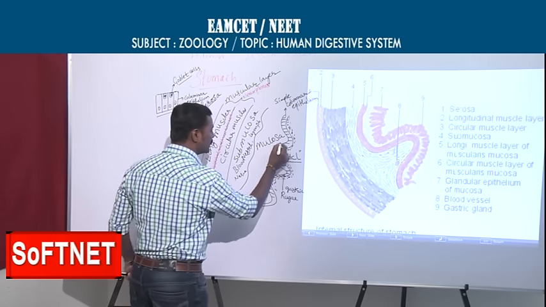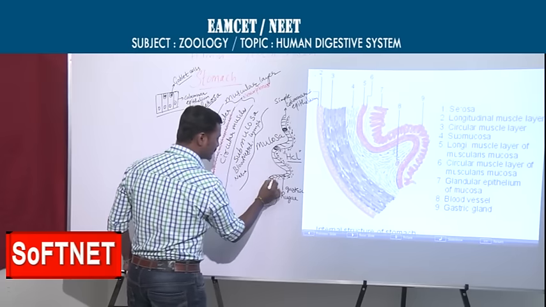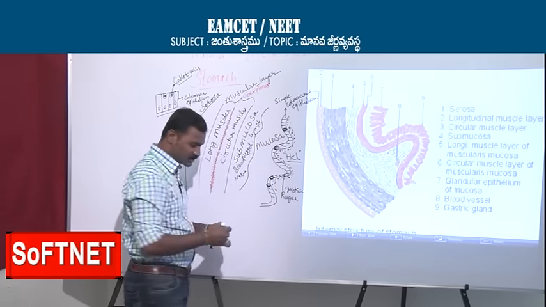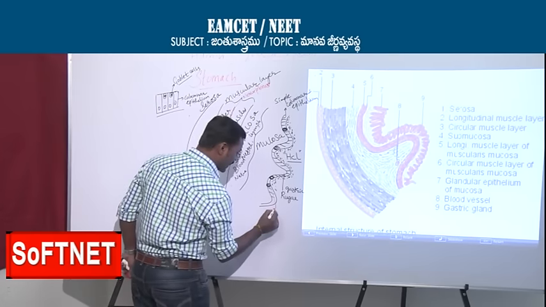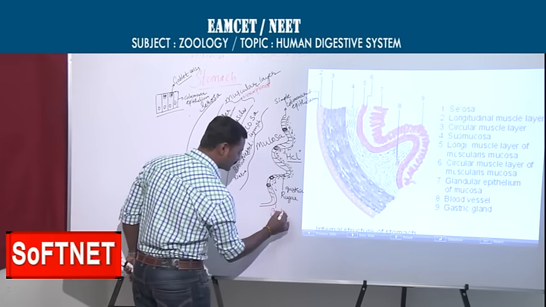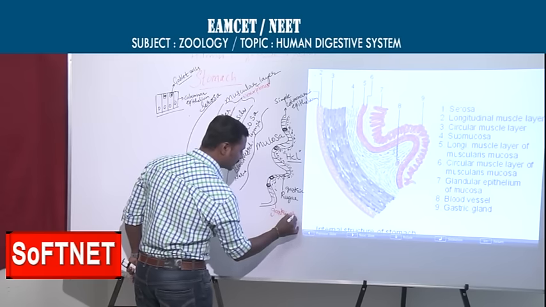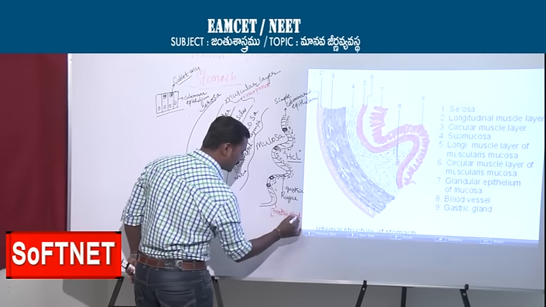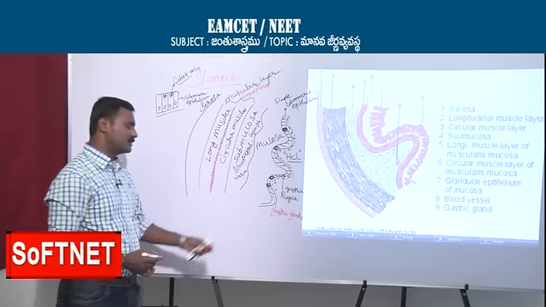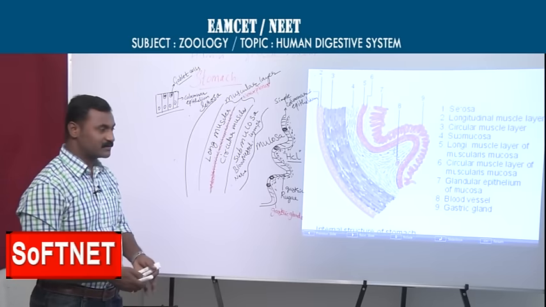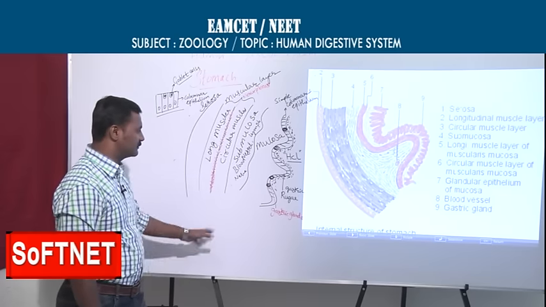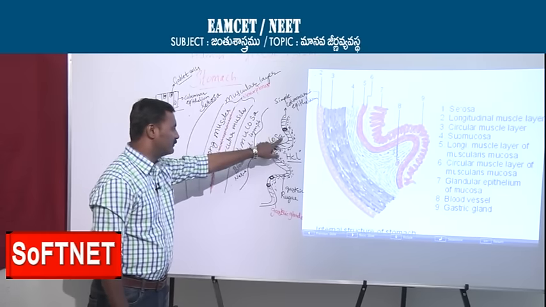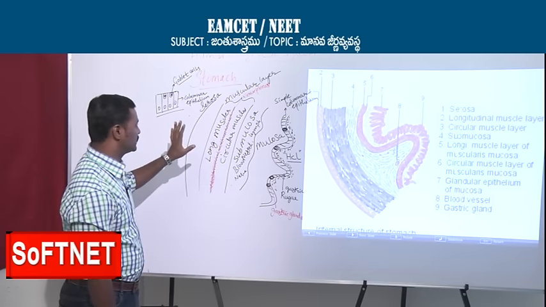Generally, in the mucosa layer, here and there at the base of the mucosa layer, we can see gastric glands. What are these? Gastric glands secrete enzymes. We will discuss gastric glands in the next class, along with salivary glands, pancreatic glands, etc. Generally, we are discussing anatomy of this particular part now.